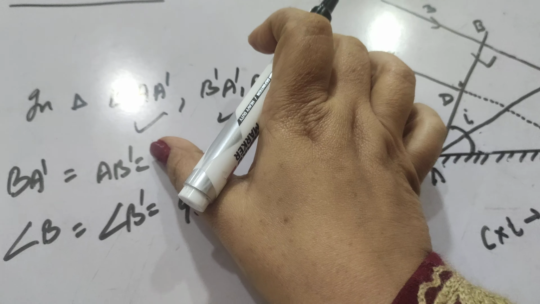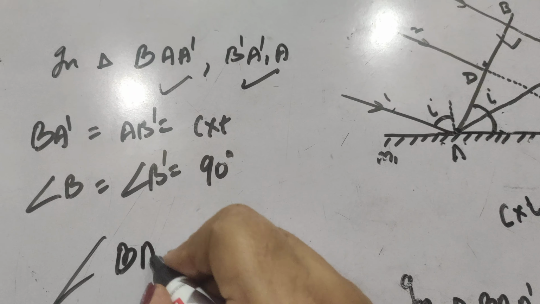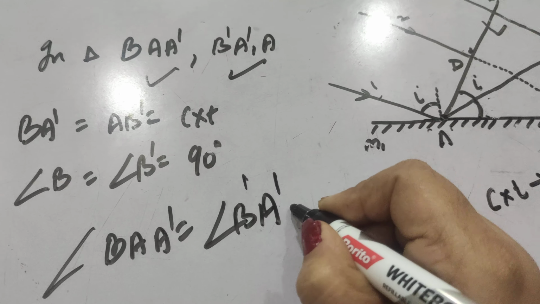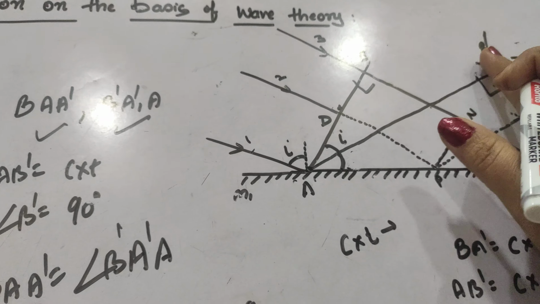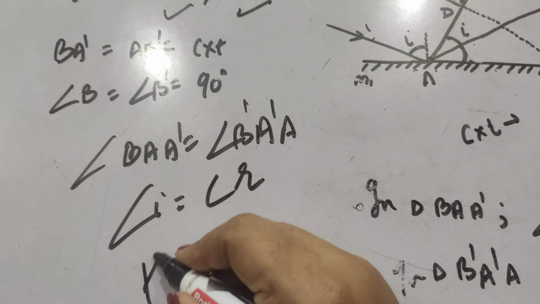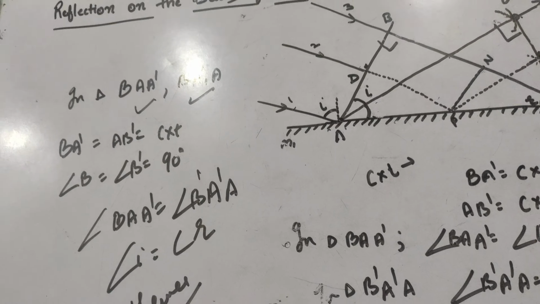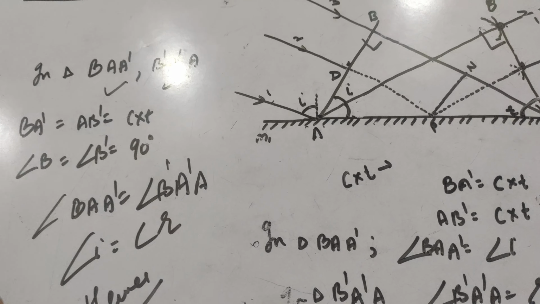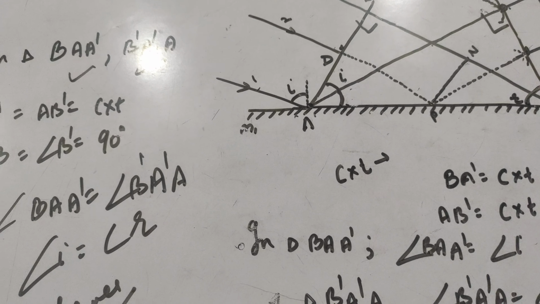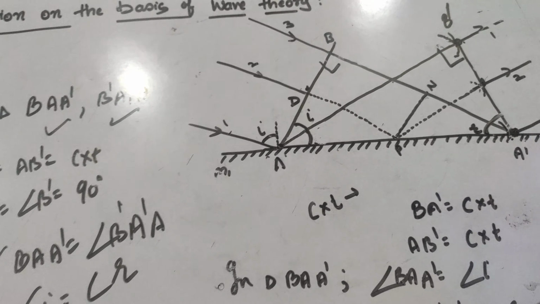Since these triangles are congruent, by the property we can say that angle BAA dash is equal to angle B dash A dash A, which means angle I is equal to angle R. Hence proved. So we can say that not only ray optics can explain the phenomenon of reflection, but wave optics can also explain the laws of reflection by assuming that a wavefront is incident over a reflecting surface.